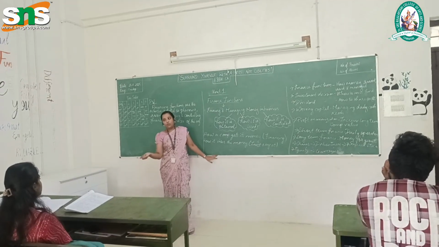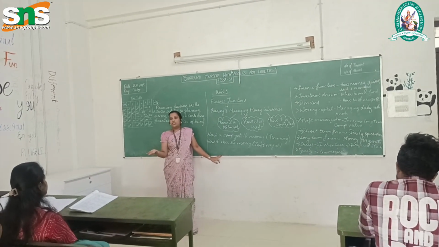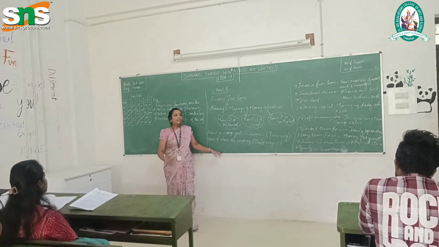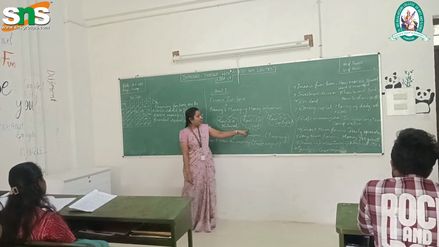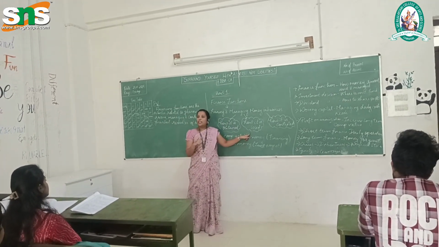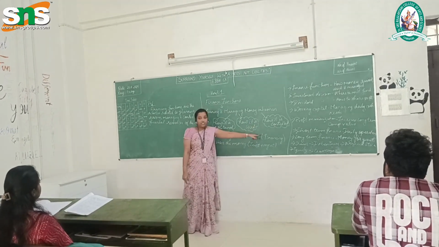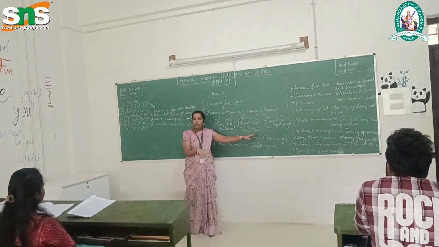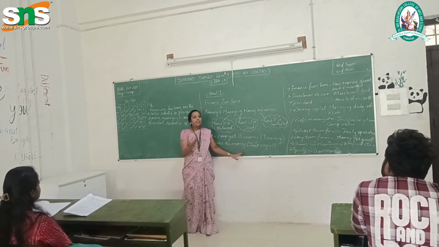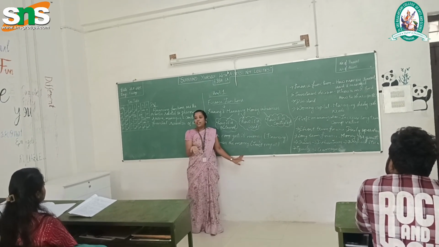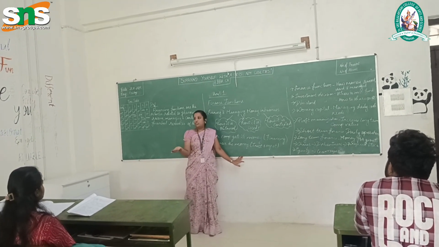Either through a bank loan, or through our reserves, or through our friends, or any other source. How is it used? We are investing in machineries and day-to-day leverages. And how is it controlled? We are dividing it among the shareholders as dividend. Further, we are also investing in our day-to-day expenses and in business growth and development.